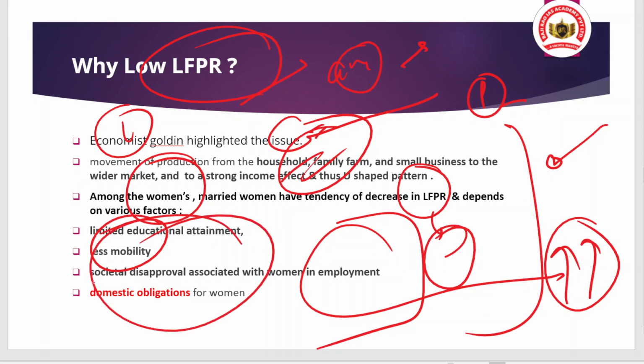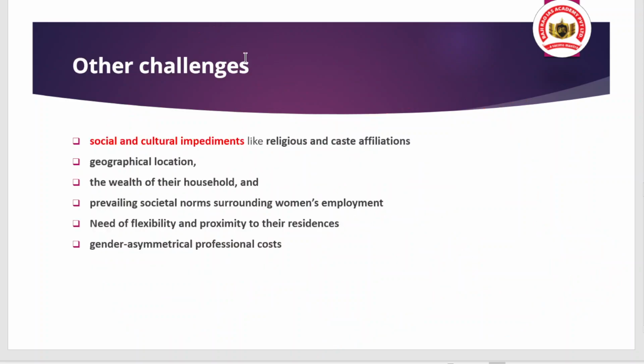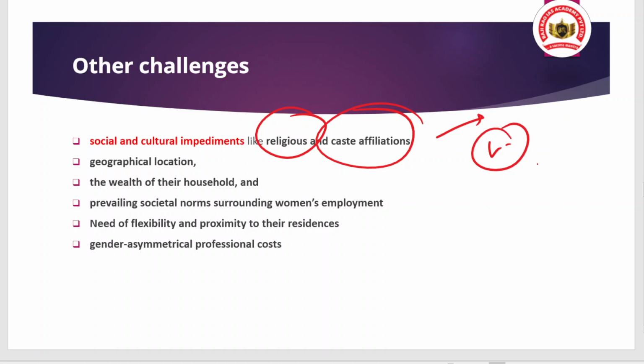There are also domestic obligations, which I have told you before, and there are other challenges, like social and cultural impediments. In some religions, women working outside is not allowed. And there are caste affiliations, lower caste versus higher caste, which you can link with the example that will be given in the next slide. Other factors are geographical locations, maybe the woman is in hilly areas where there is a lack of opportunity and they are not able to migrate.